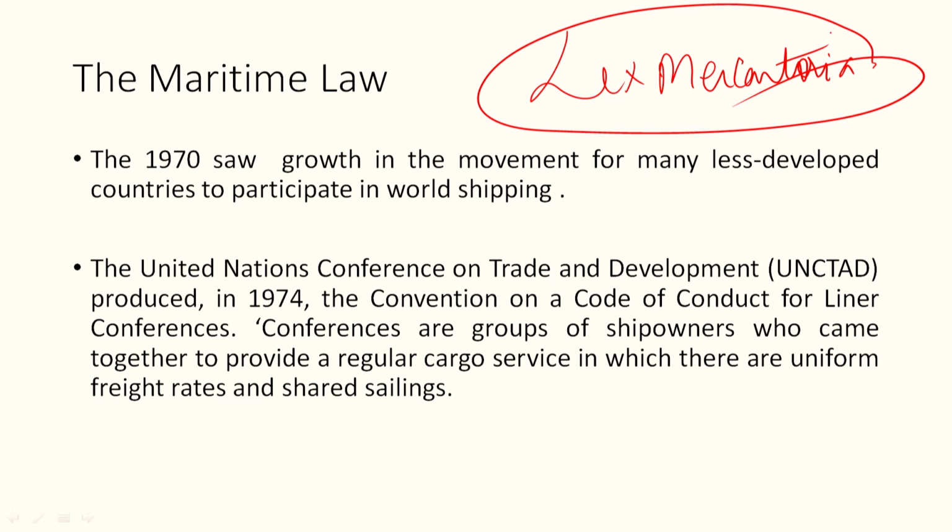Now, after exploring the sea route, they needed certain customary practices also, because at that earlier time, once a ship was on voyage, it would return maybe after 1 year or even 2 years. That means if something happened to that ship, or to the goods that the ship was transporting, it had to be protected by a certain set of rights or rules belonging to either this country or to the different coastal countries. And those rights and rules were not at that time enacted by legislation, because it was all under the monarchy system.